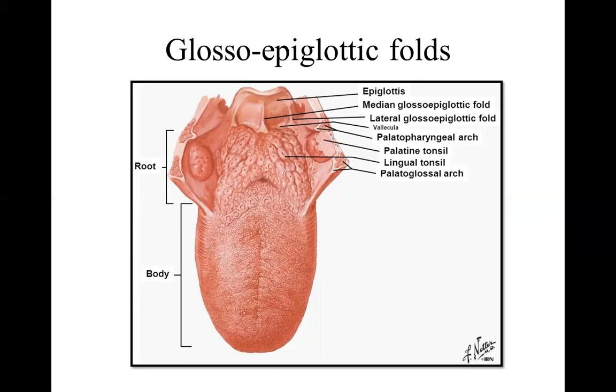On either side from the tongue to the epiglottis is called lateral glossoepiglottic fold. The space in between the two is called valleculae. It is this vallecular region of the tongue which has the vagus nerve carrying the sensations of both general and taste.